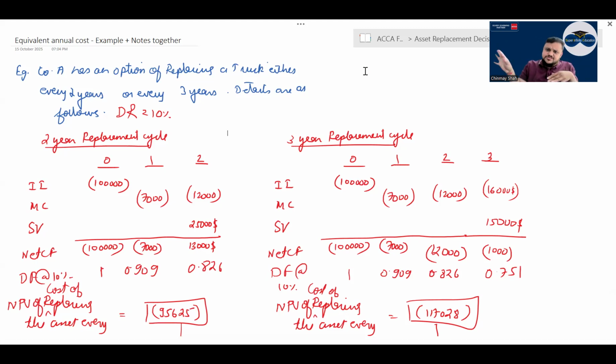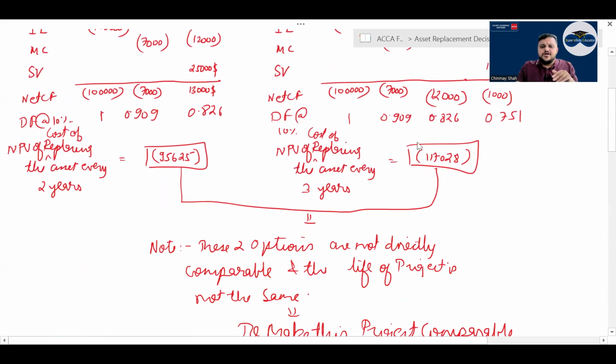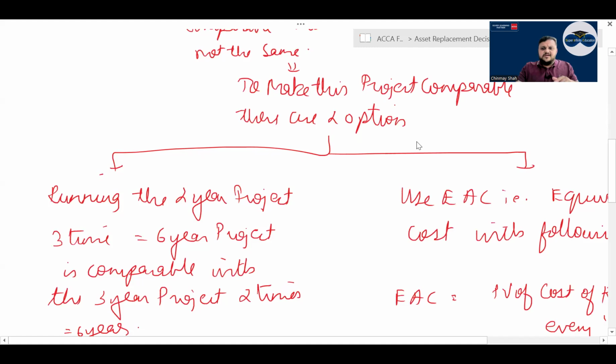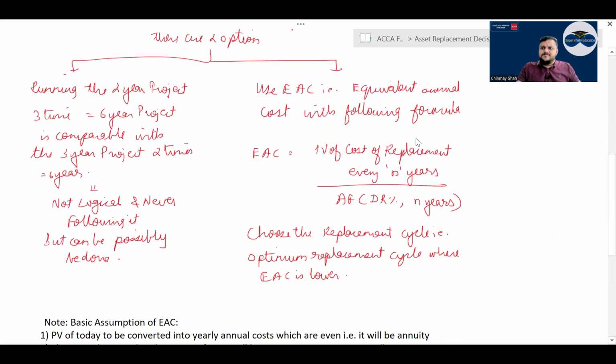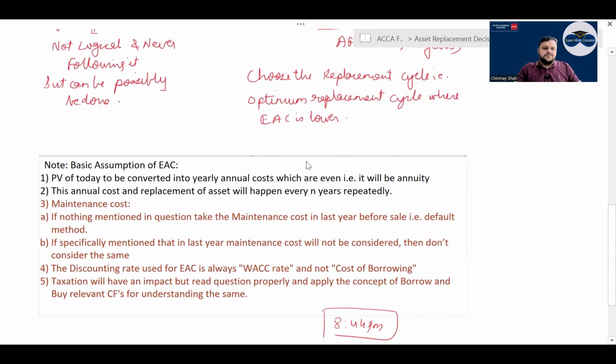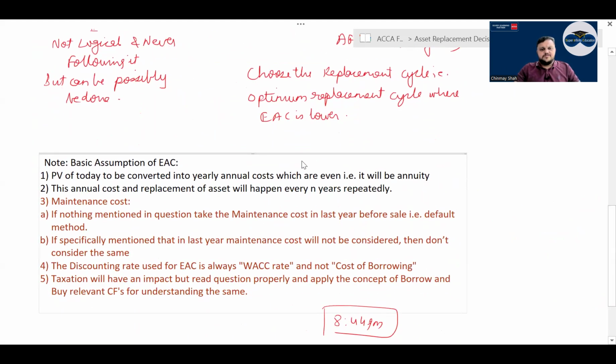उसका present value निकालो using the discounting rate. Discounting rate that you should use is cost of capital rate. दोनों का क्या करो? Discounting करो, correct? And then get the NPV of replacing the asset in 2 years, NPV of replacing the asset in 3 years. दोनों हो गया, correct? Then divide by the annuity factor, 2 year, 3 year, both are cost, correct? Then what you can do? Tell me. And then you use that annuity factor, find the equivalent annual cost, whichever is the lower will be your equivalent annual cost. देख लो जरा. PV of today converted into yearly annual cost.